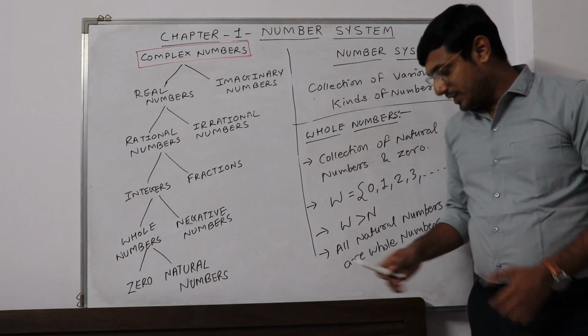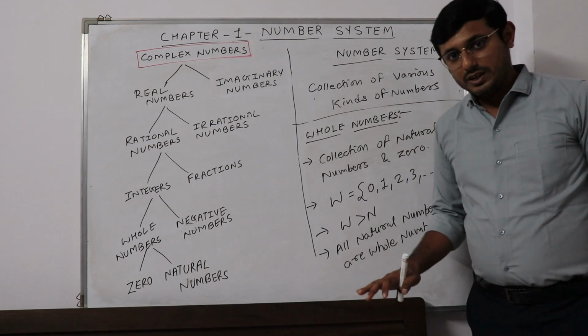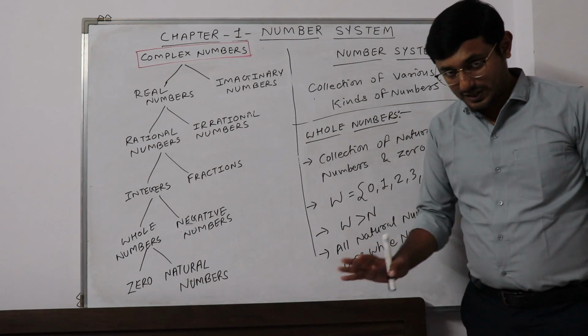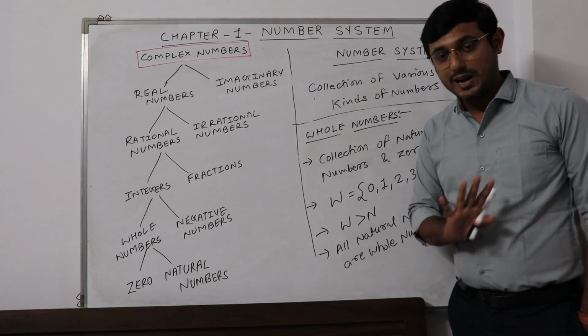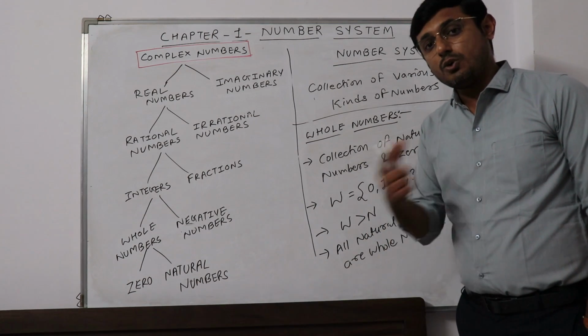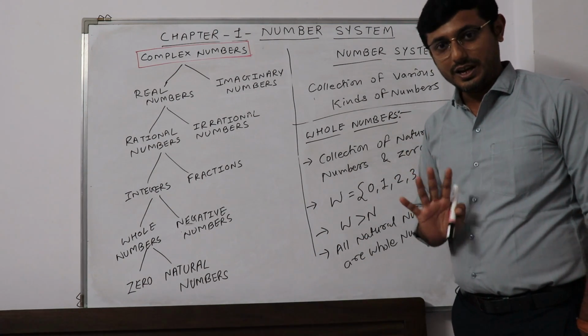The inverse statement is not true. That is, all whole numbers are not natural numbers, but every natural number is a whole number. That you can say. Clear?